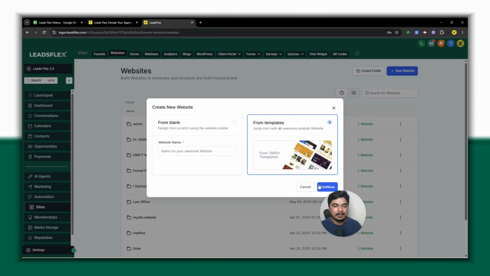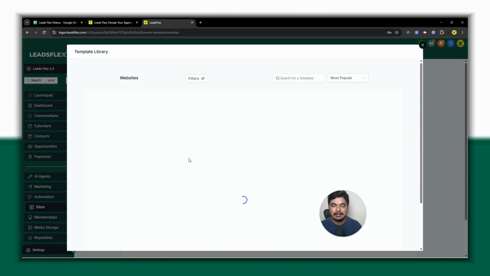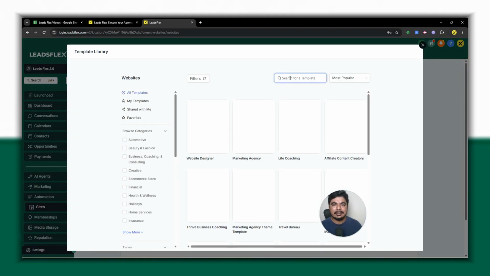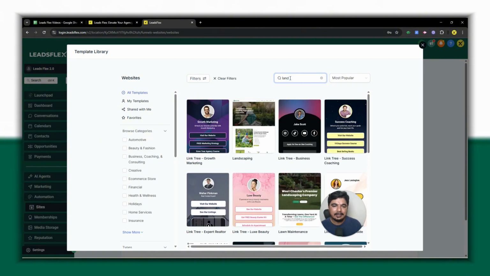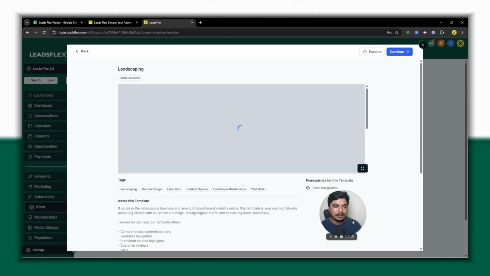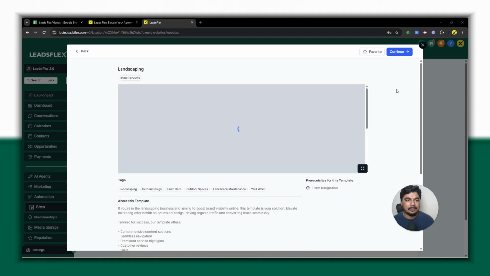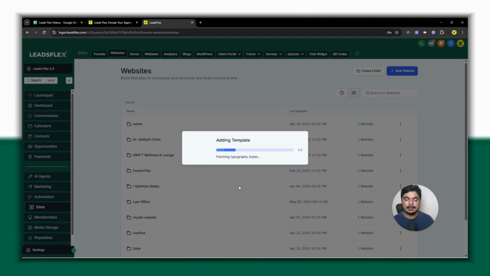I just go to templates, and here you search landscapers. So here we have a landscaper website. I simply click on it and just import the website, and I will guide you step by step how you can edit it and how you can make it more professional and more editable to sell to your local businesses and make money with it.